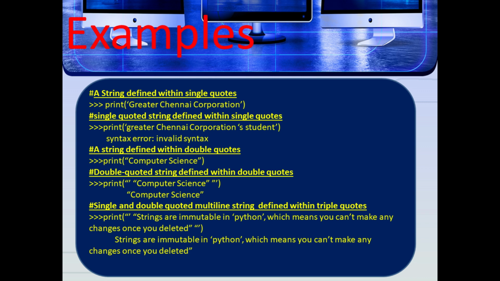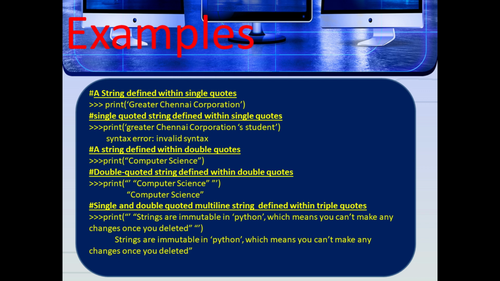Next one is a string defined within double quotes. Here see, single and double quoted multi-line string defined within triple quotes. Print of strings are immutable in Python. Here Python is enclosed by single quotes, which means you can't make any changes once you have declared.